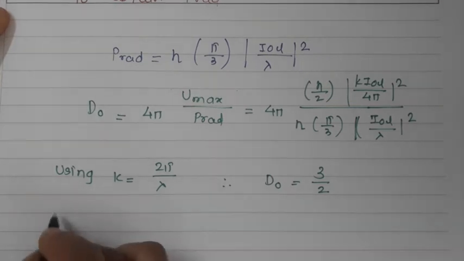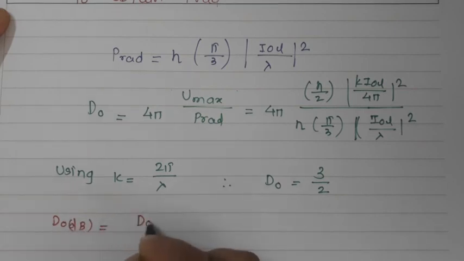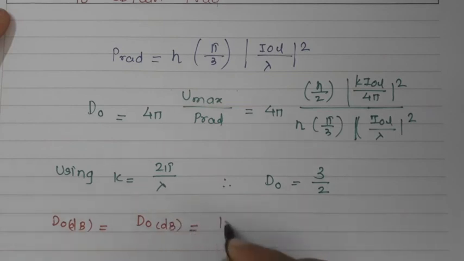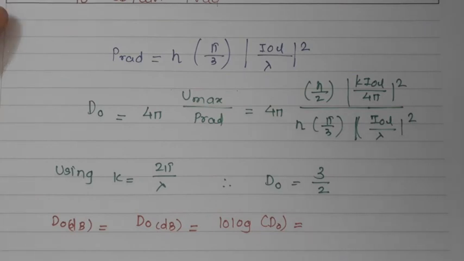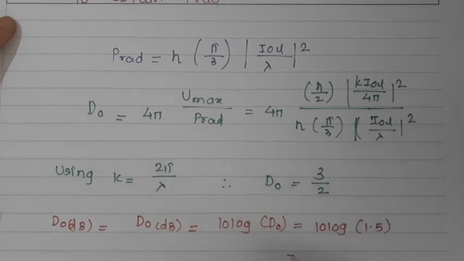So if I am interested in D0 in decibels, D0 in dB is equal to 10 log D0. We have already found D0, that is 1.5. So this will be 10 log of 1.5, which is nothing but 1.76 dB. So this is the directivity.